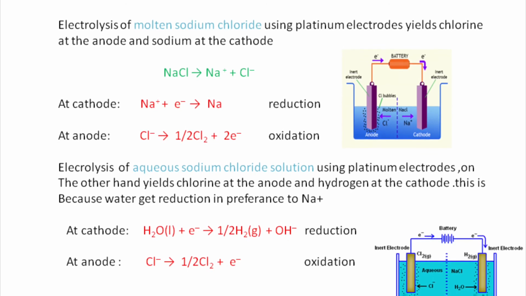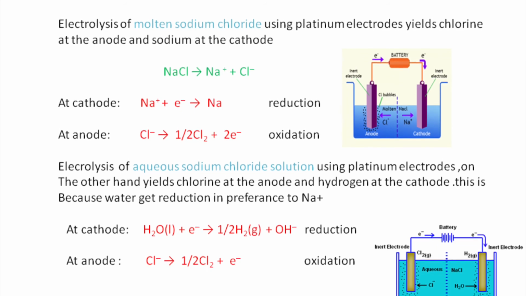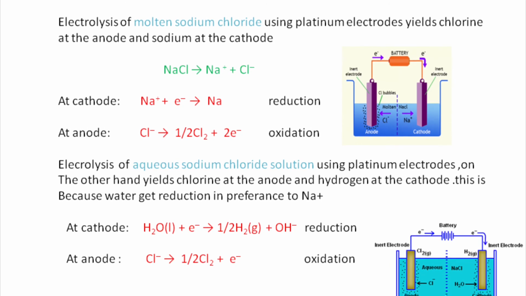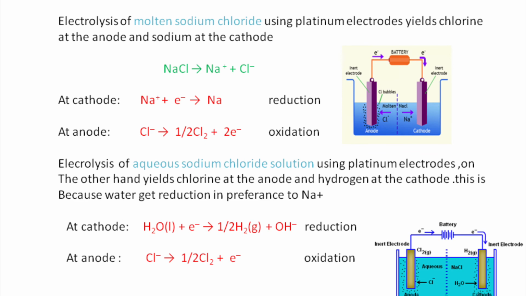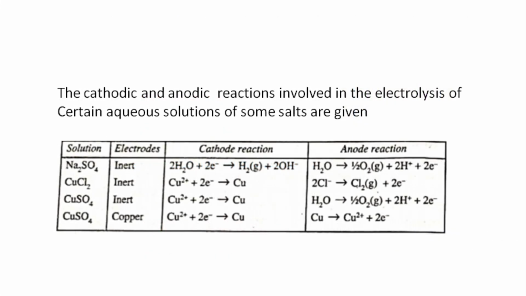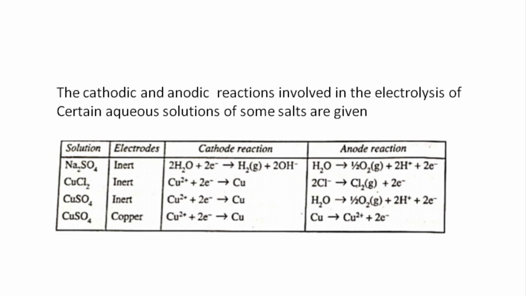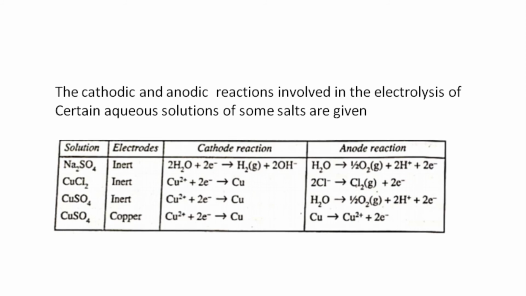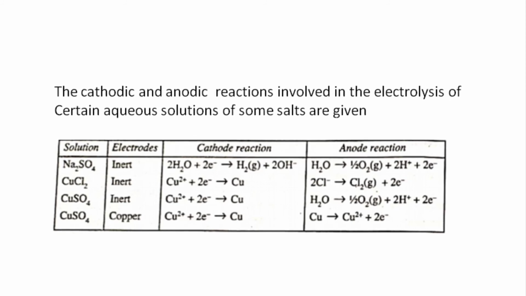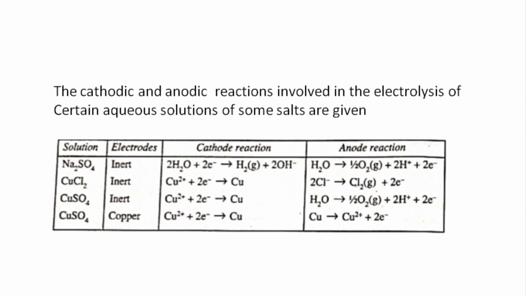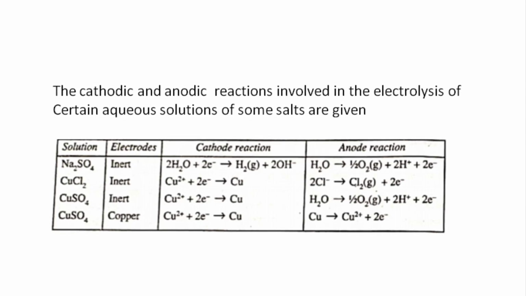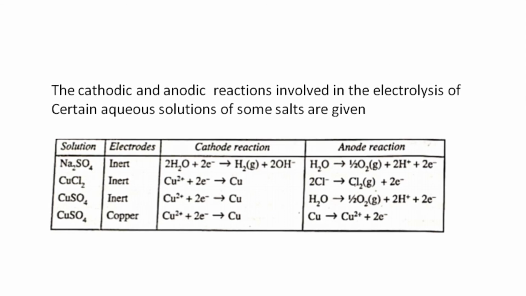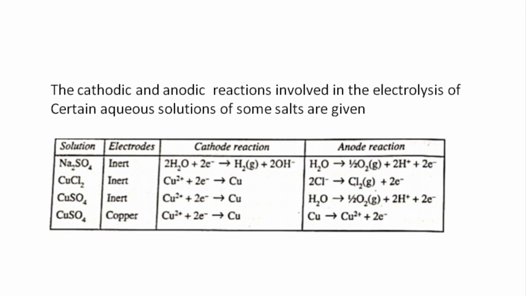Now remember that the prediction of the products of electrolysis of an electrolytic solution requires consideration of several factors such as the potential at which the competing species are discharged at the electrode, whether the electrodes used are reacting or inert, that is whether the electrodes themselves will participate in the electrode reaction or not, etc. Also, as shown in the example of sodium chloride, during the electrolysis of certain aqueous solutions of electrolytes, water may be involved in the electrode reaction rather than the ions derived from the solute.